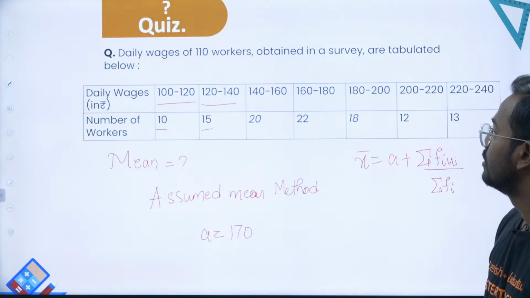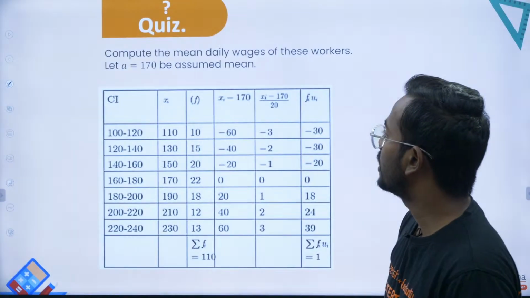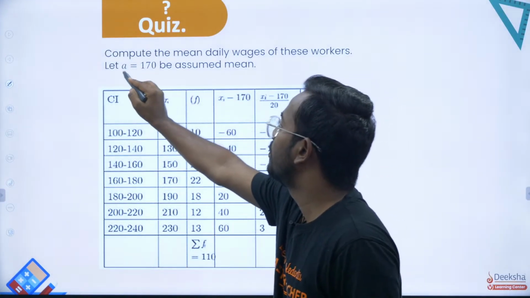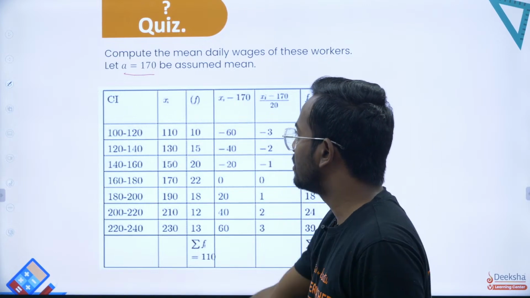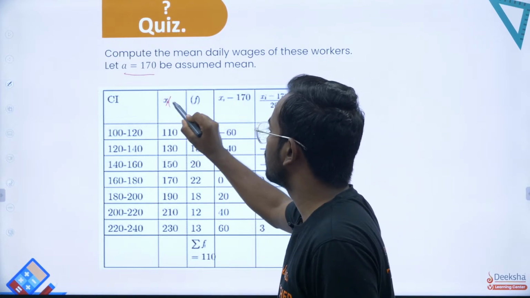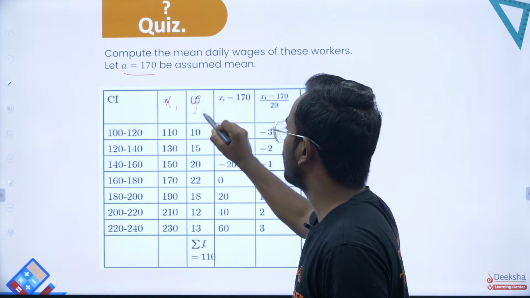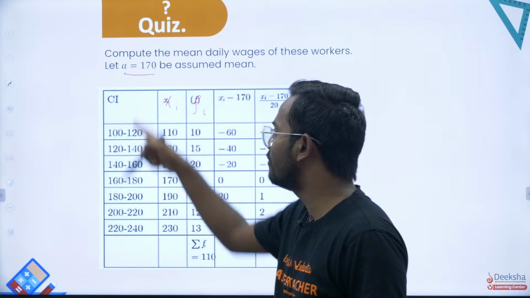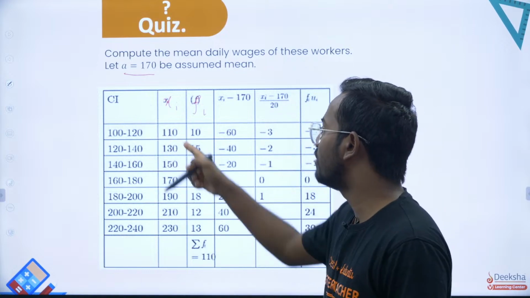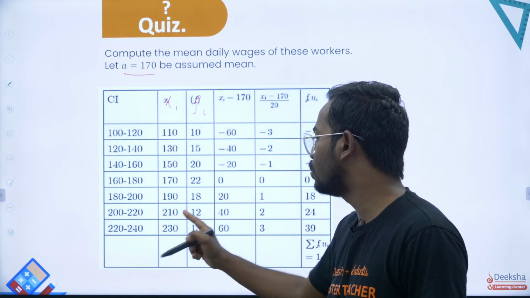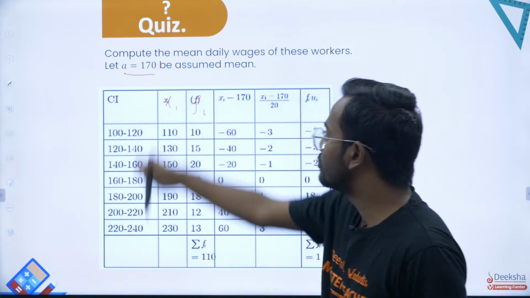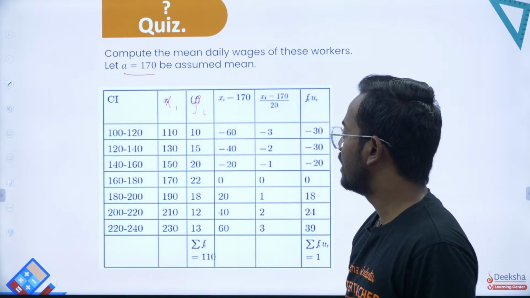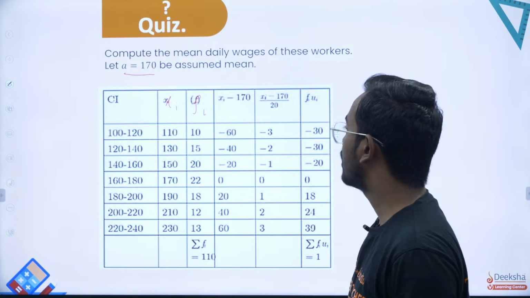So let's take up a chart to explain this. You have assumed the mean to be 170, all the class intervals are given, all xi's are given, and these are the frequencies. How do you get xi? That is by taking the mid value of each class interval. So you will have 110, 130, 150, 170, 190, 210 and 230 as the mid values, and also fi as given in the question.